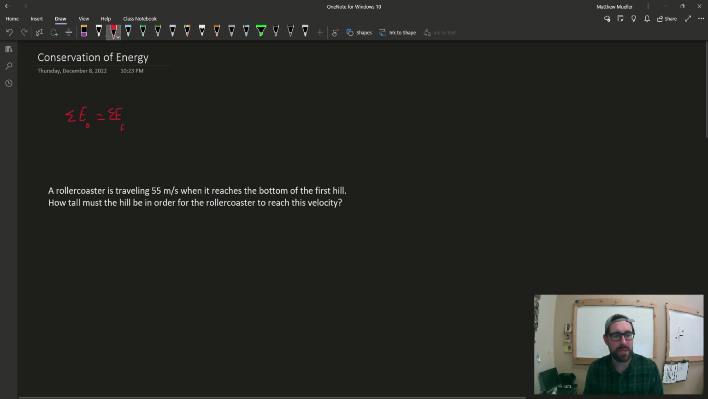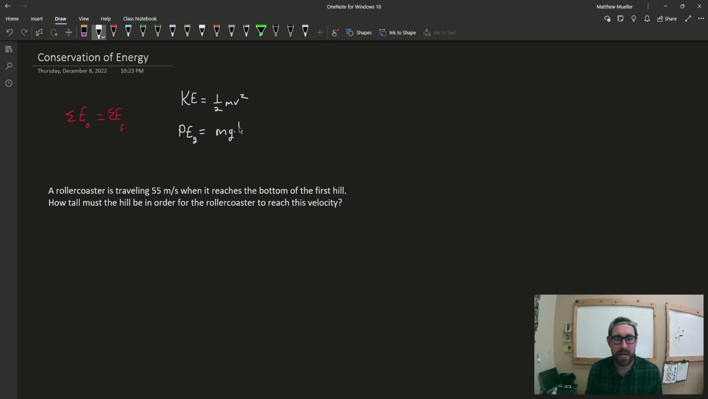Let's review a couple of our different formulas for energy and then get into some example problems that we'll see from the lessons. One of our first ones is kinetic energy. This is our energy of motion. That's going to be 1/2 mv squared. Our next big equation is potential energy due to gravity, and that's going to be mass times gravity times the height.